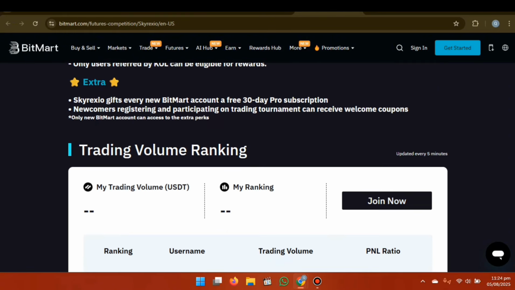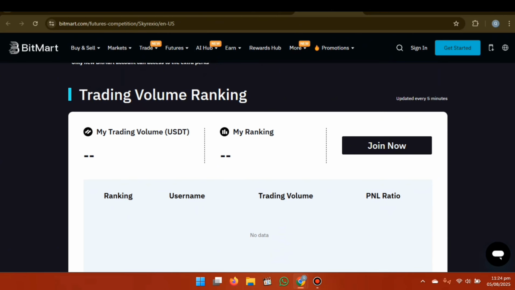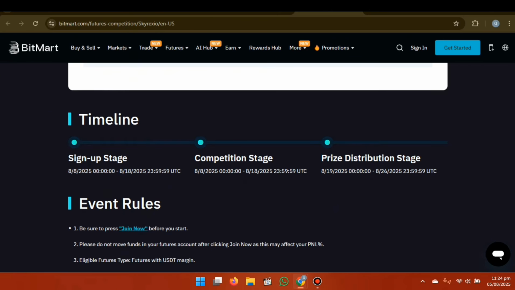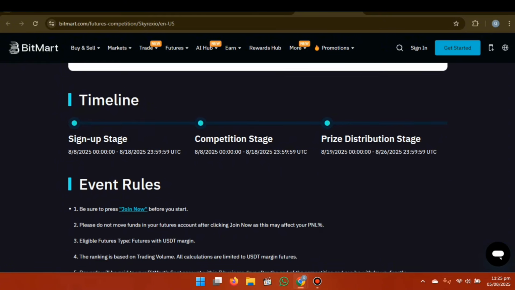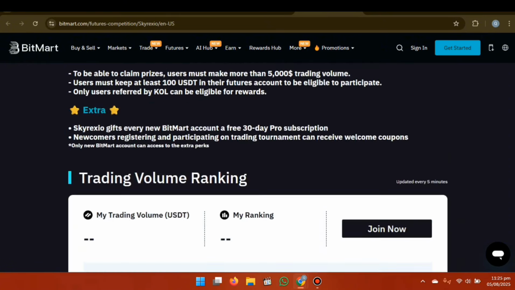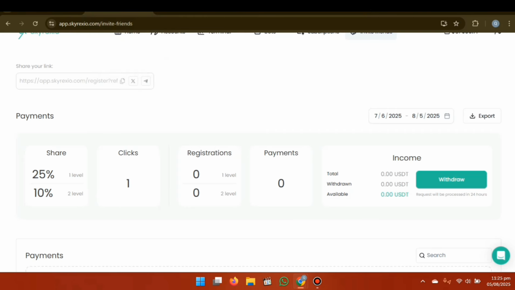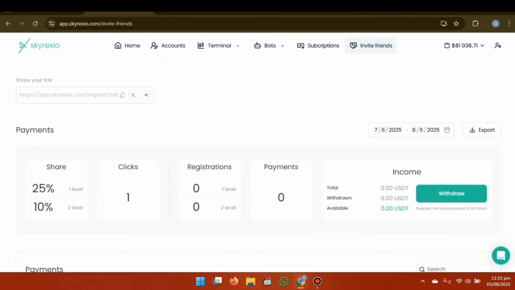You can see how to claim the prizes. You can check the trading volume ranking. You can also check the timeline, the event rules and regulations, how you can sign up and compete. Everything is mentioned. So you can go and check these two campaign details, and you can invite your friends so that you get the benefit from it.